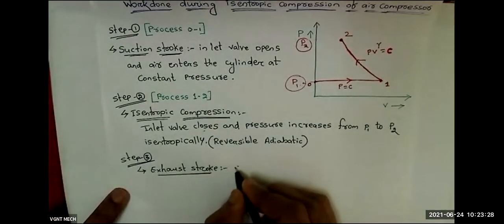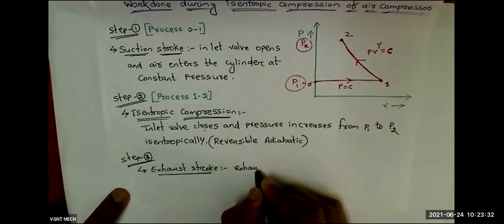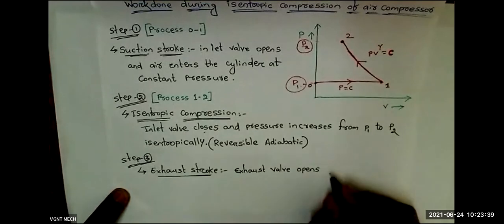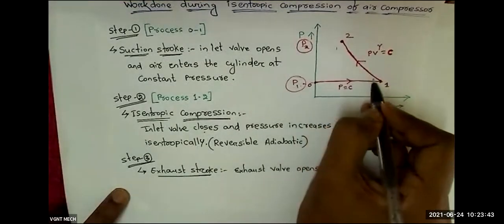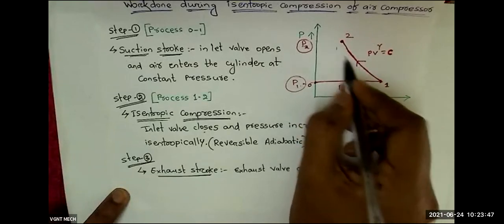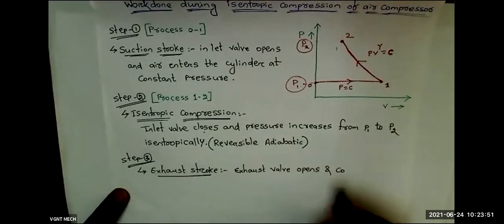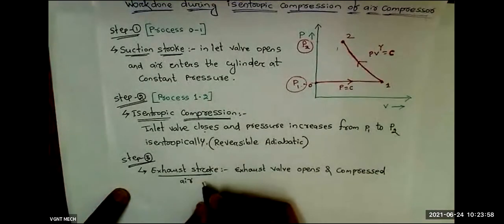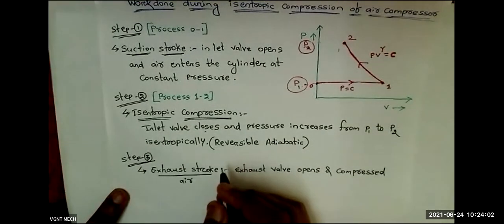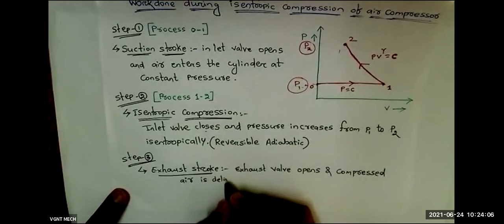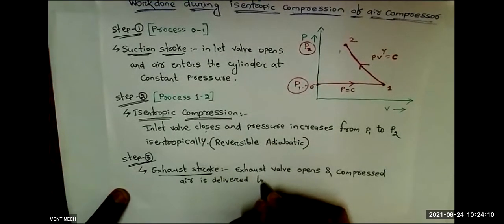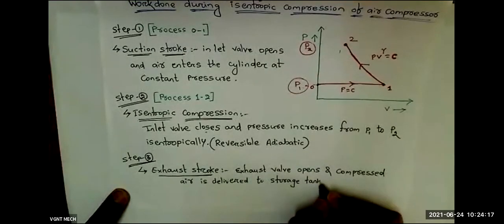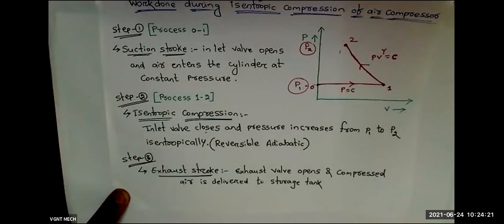During this exhaust stroke, the exhaust valve opens, and the compressed air, because during this process we have compressed the atmospheric air, is delivered to the storage tank at constant pressure.